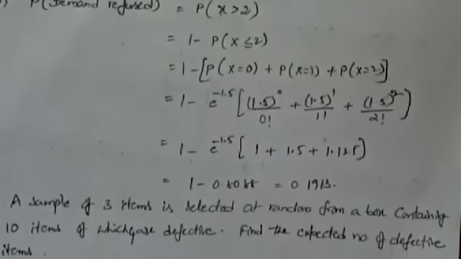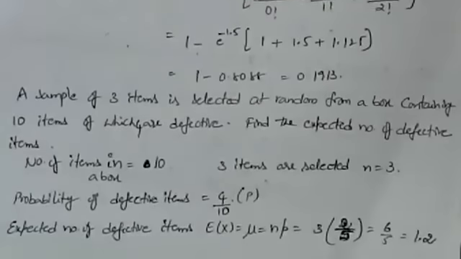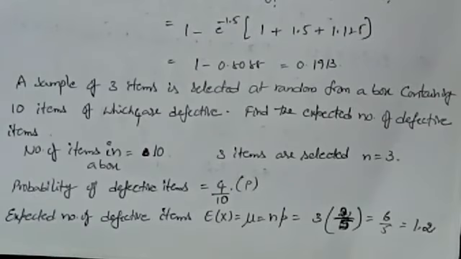Next, a small 2 marks question will be given again. A sample of 3 items is selected at random from a box containing 10 items, of which 4 are defective. Find the expected number of defective items. So expected number is nothing but mean or average. Is that clear?